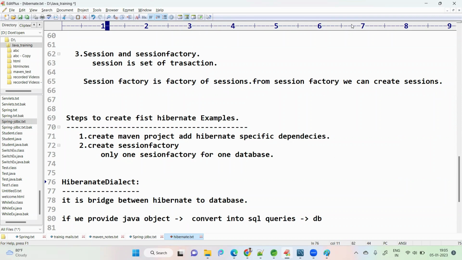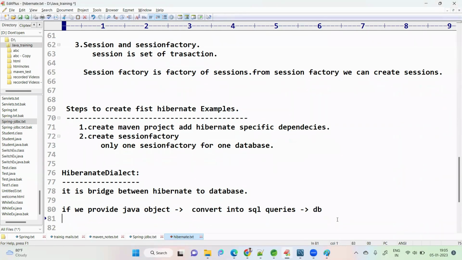Okay, in Hibernate we are using multiple annotations, and that is how it converts into SQL queries automatically. So this is the dialect class, the bridge between Java objects and the database, which contains the mapping, basically mapping the data between a Java object and a database table. It is also responsible for generating some tuned queries. Tuned means it will give more performance.